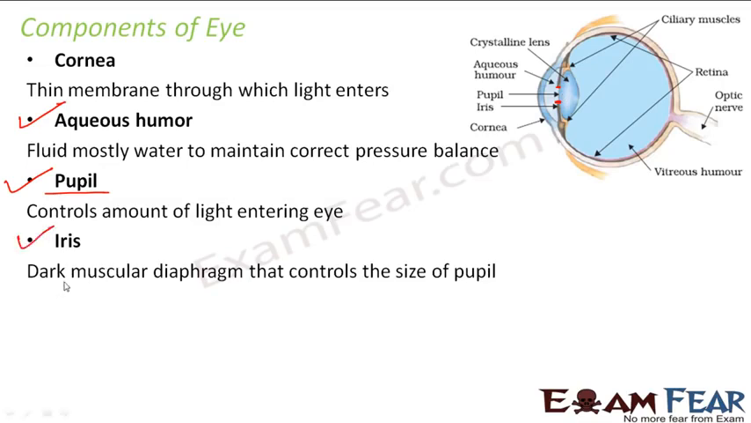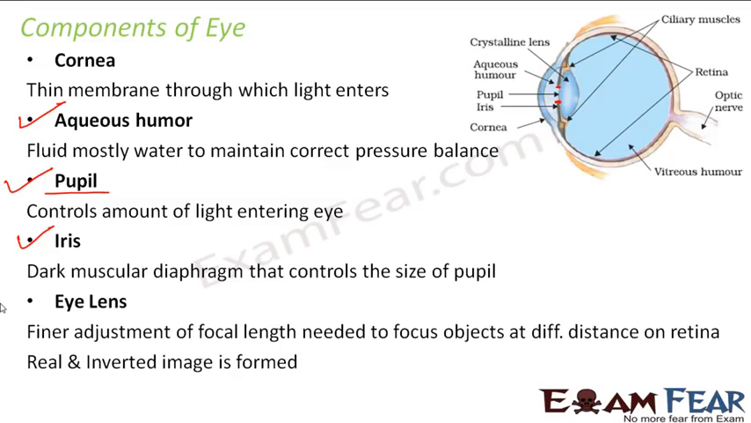Then you have the iris, which is a dark muscular diaphragm that controls the size of the pupil, because it is very important that the correct amount of light enters inside our eye. Sometimes we might get exposed to heavy sunlight, and if too much light enters inside our eye, it might damage our eye. So there has to be a control on how much light enters, and that control is done by the iris. You see, it is muscular in nature. If it expands, it can decrease the size of the pupil and vice versa. So the iris controls the size of the pupil.